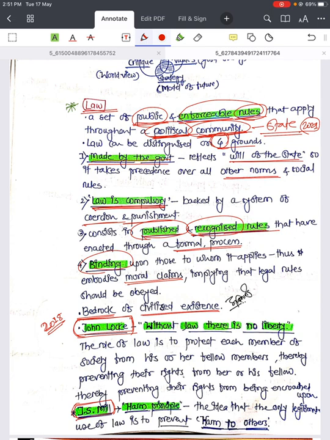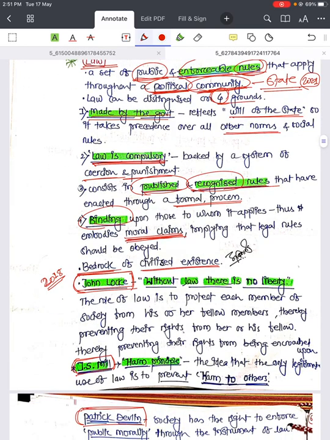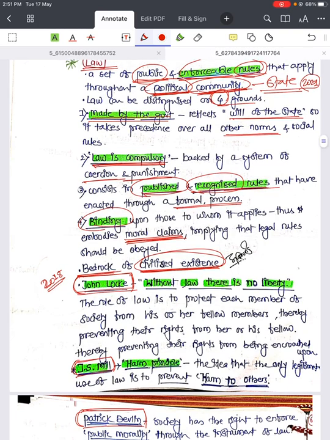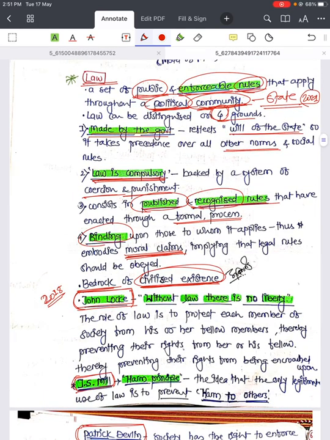Thus it embodies a moral claim, implying that legal rules should be obeyed. So it is a kind of moral claim, but backed by coercion and punishment and a formal process. So law is made by the government, it is compulsory, it is published and recognized rules, it is binding, and it is the bedrock of civilized existence. What differentiates jungle rule from civilized existence is law, right?